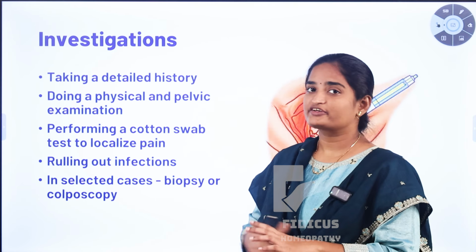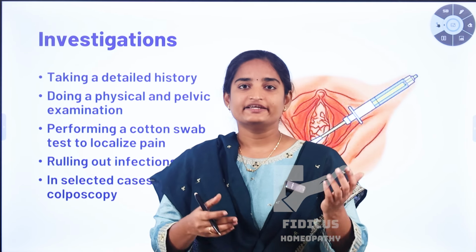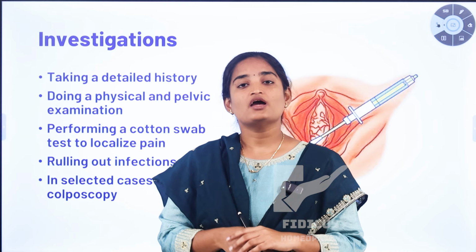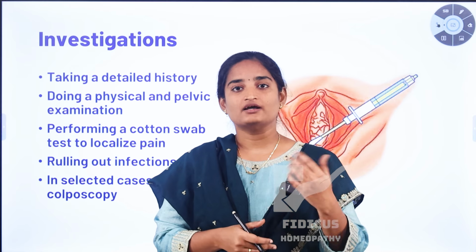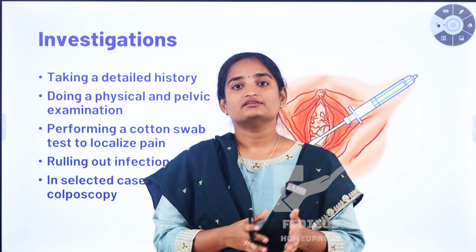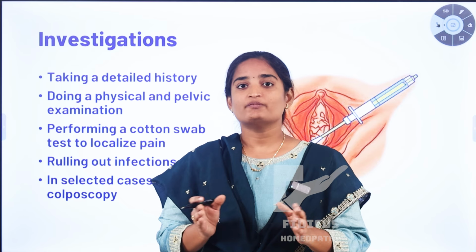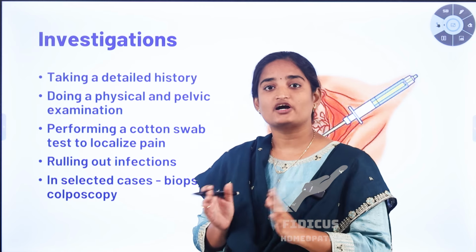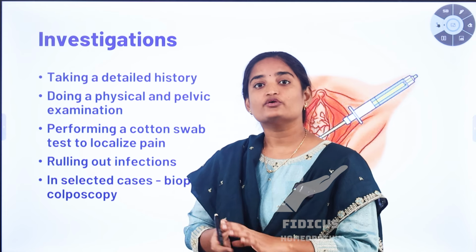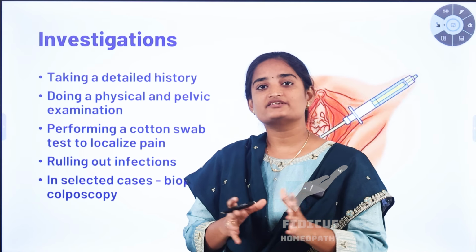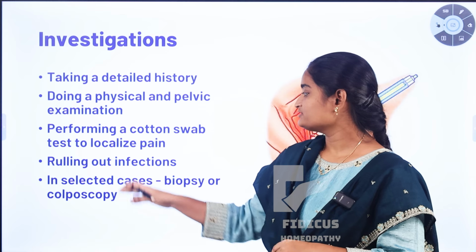And also ruling out infection. Infections like yeast infection, bacterial infection, and sexually transmitted infection should be ruled out by taking some samples of the vaginal flora and cervix, and by using these samples we can rule out other causes of the vaginal pain. Because remember, this condition of vulvodynia is not due to any kind of infection, poor hygiene, or sexually transmitted infection. It is mainly based on some underlying causes and also selected cases.